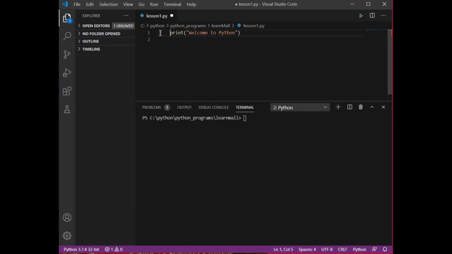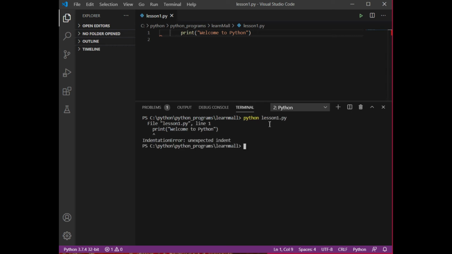What does that mean? Suppose I give these spaces without any reason, I have pressed a tab two times or a single time or three times, without any reason, and I try to run my code. It is definitely going to give me an error. See, it is giving me the indentation error. I told you that I like Python because I need not take care of semicolons, braces and that kind of stuff. The only thing I need to take care of is spaces. I cannot give space without any reason in Python.